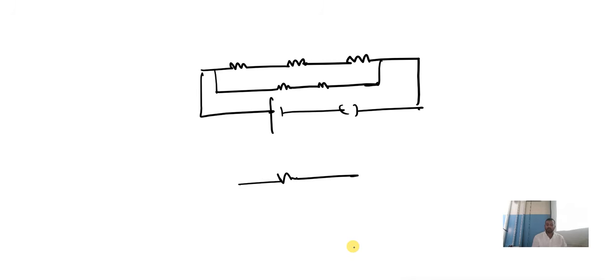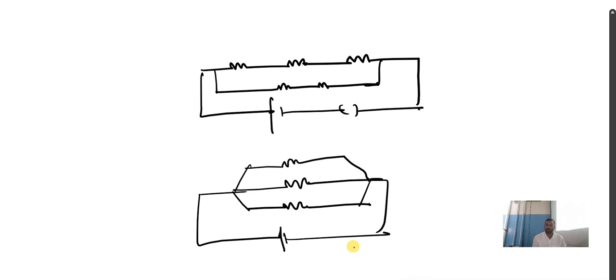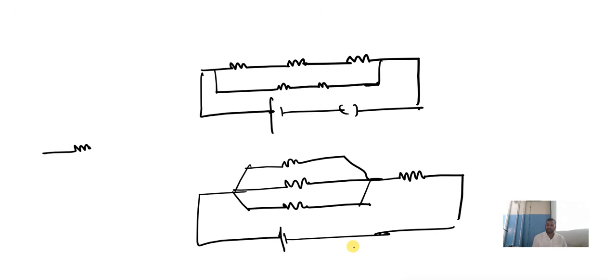Sometimes they'll give you 3 resistors connected in parallel. Some resistance values they'll give you, and they'll ask you to find the effective resistance. And sometimes on the same 3 resistances, one more resistance they will add, and they ask you to find the effective resistance, the total resistance of this circuit.